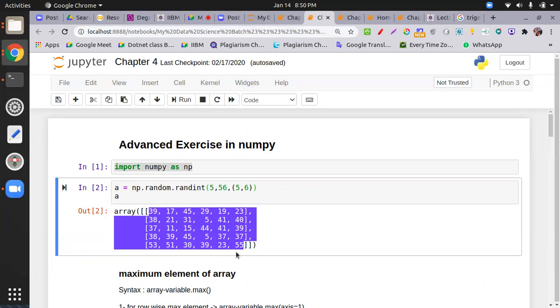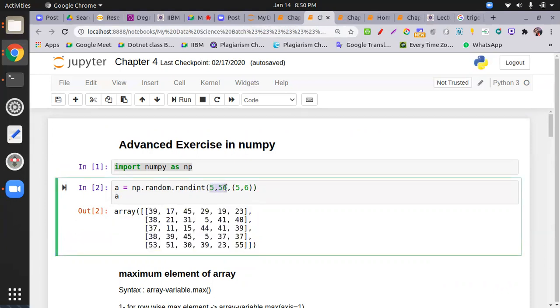If you run it again, the numbers will keep shifting, but the range is the same. The number is not going beyond 55 and not less than 5.